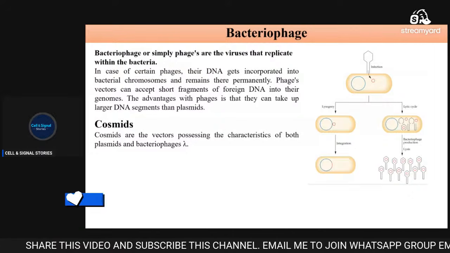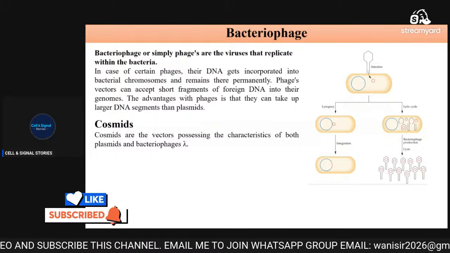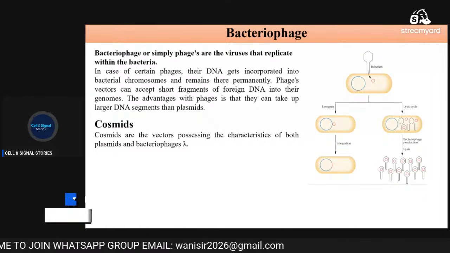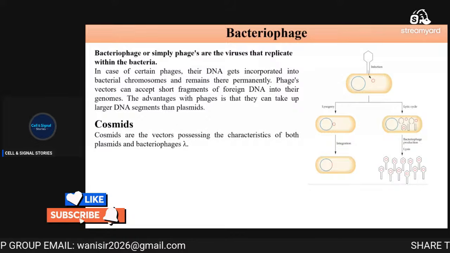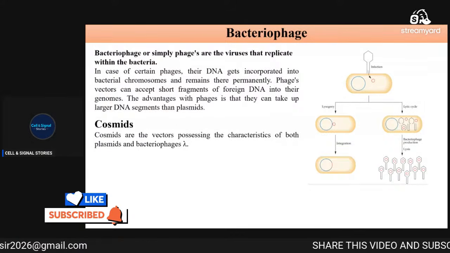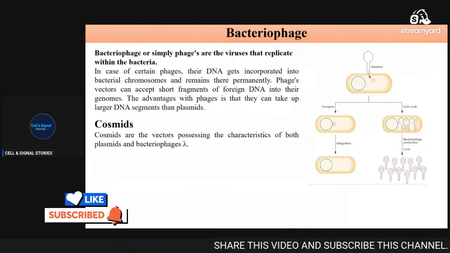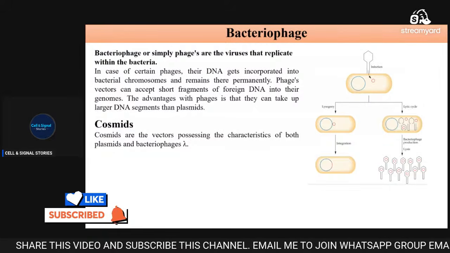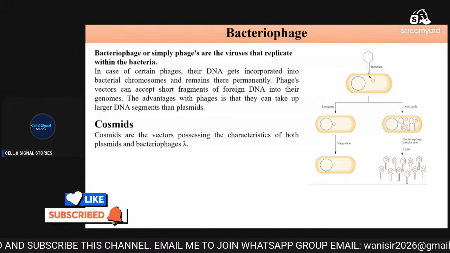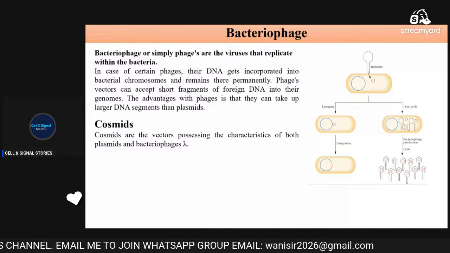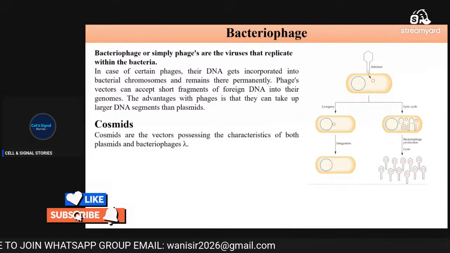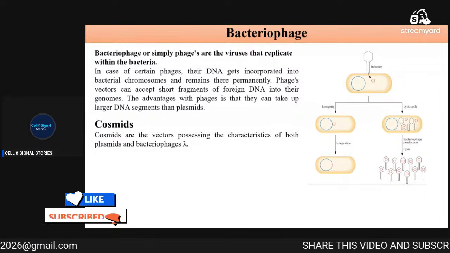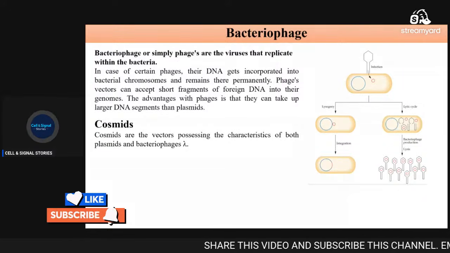I will tell you very soon about what foreign DNAs are inserted into this. First of all, we will try to understand the basic structure and formation of these vectors. This cosmid possesses the features of the plasmid and bacteriophage. Cosmids grow in the plasmid form in the bacteria, and they can replicate like a plasmid and can be packaged like the bacteriophage. So what are the best characteristics? The best characteristic is that replication is like the plasmid, the way a plasmid replicates.